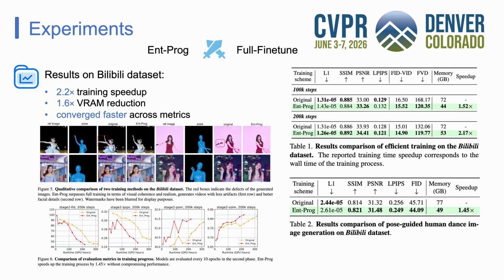We evaluate on 3 datasets. On Bilibili, EntProg surpasses full training across all metrics. At 200k steps, we achieve a 2.2 times speedup and cut VRAM 1.6 times. The training curves below confirm that given the same GPU hours, EntProg reaches better FID and other metrics. Qualitatively, you can see fewer artifacts and noticeably better facial details compared to the baseline, with defects highlighted in red.